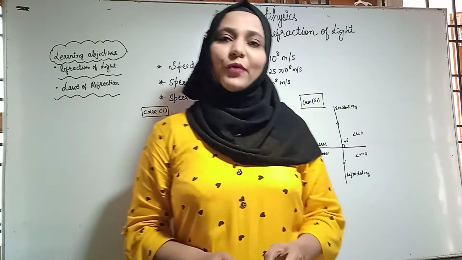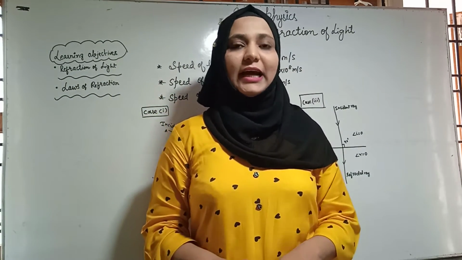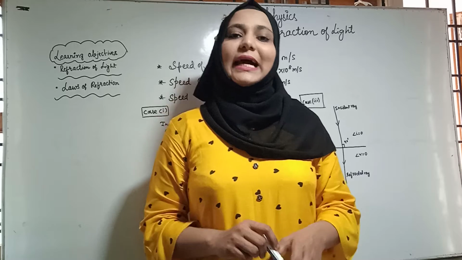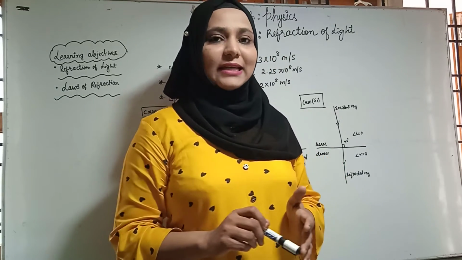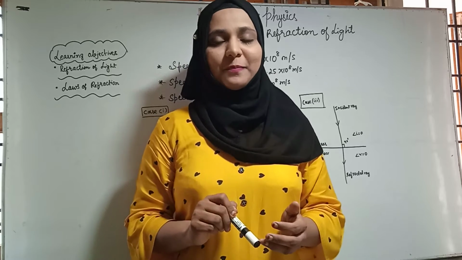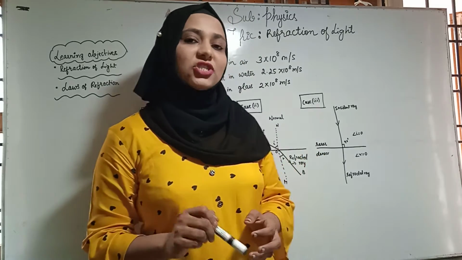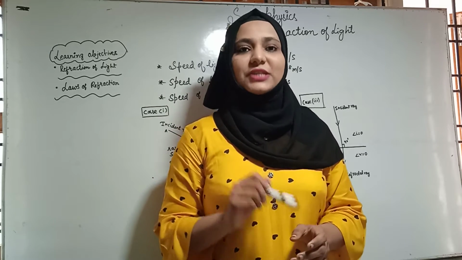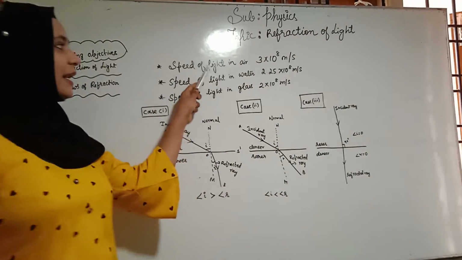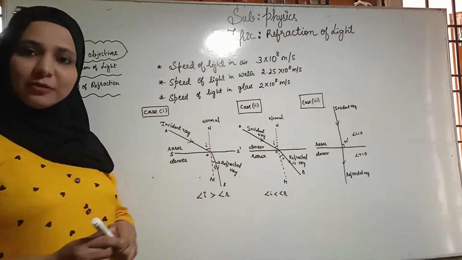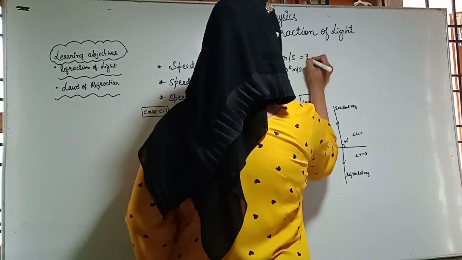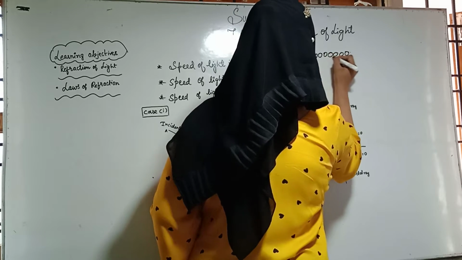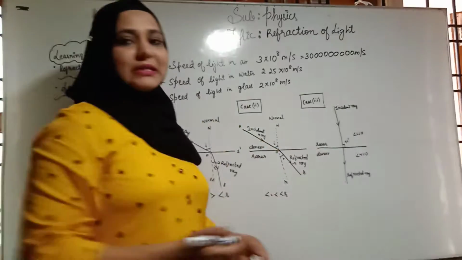So children, as we know that light travels in a straight line, and that property is called rectilinear propagation of light. Light travels in solids, liquids and gas, as these are three states of matter. How does it go? It changes its speed. Therefore, the speed of light is different in different states. The speed of light in air is 3 into 10 to the power of 8 meter per second. That comes to 3 followed by 8 zeros meters that it travels in 1 second.